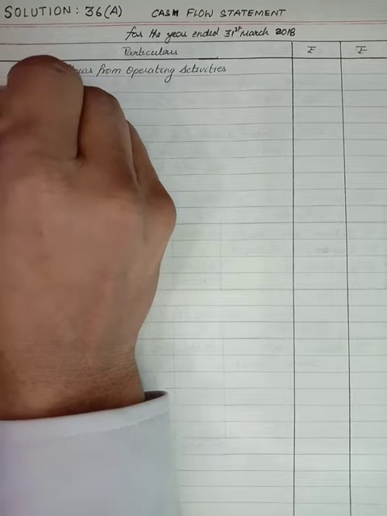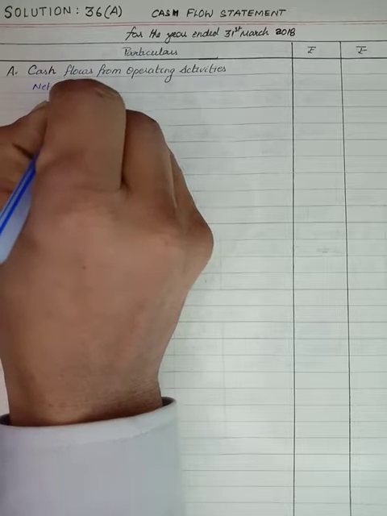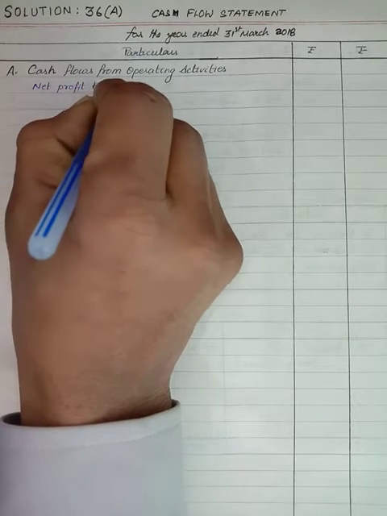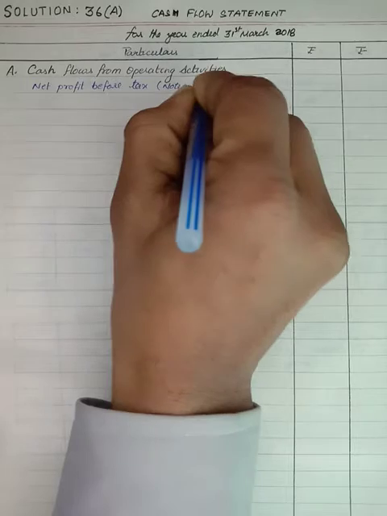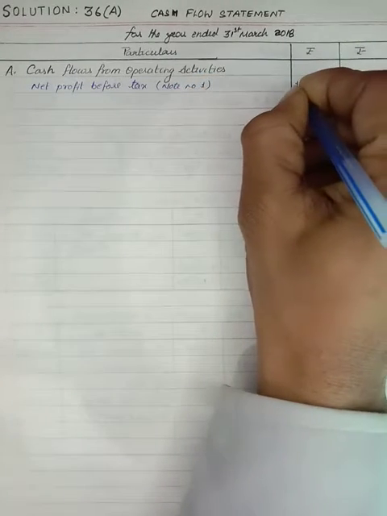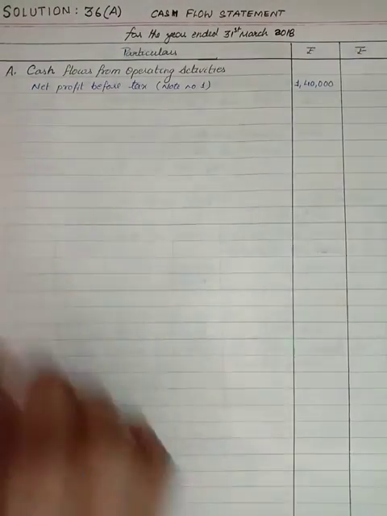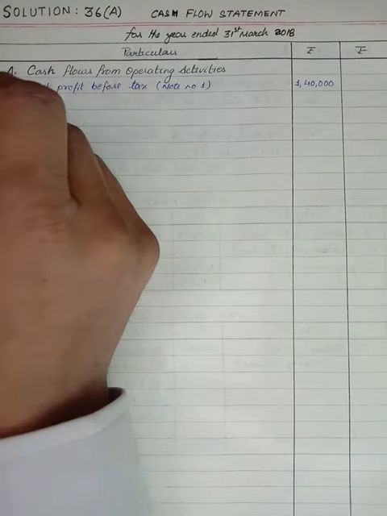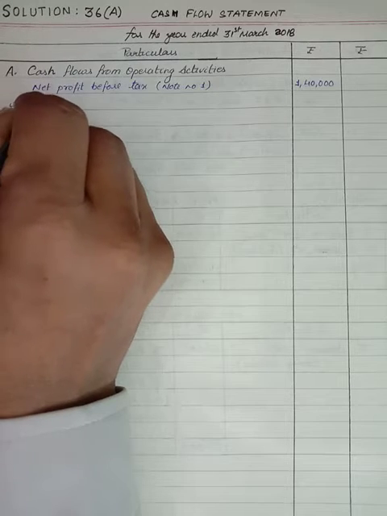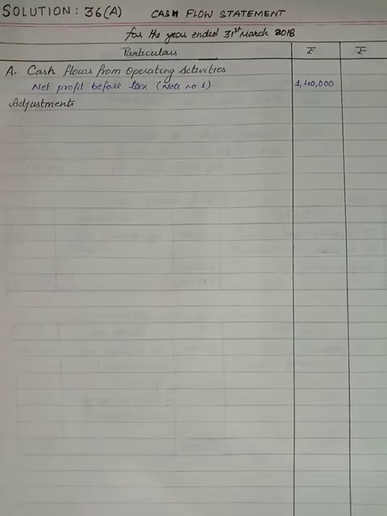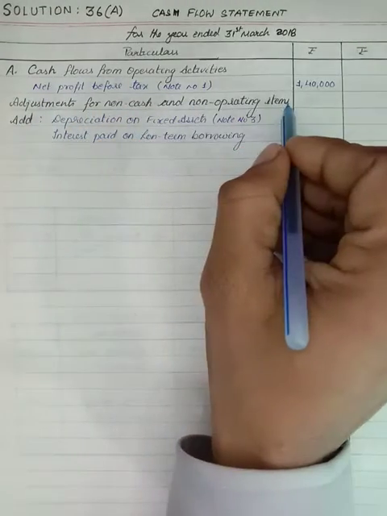It is my net profit before tax, and I have written here note number 1. We got it. It is of your 1,40,000. After that we have to go for our adjustments. What are the adjustments? Non-cash and non-operating items. That is of your adjustments. So you can see here that the adjustment for non-cash and non-operating items we have to add in